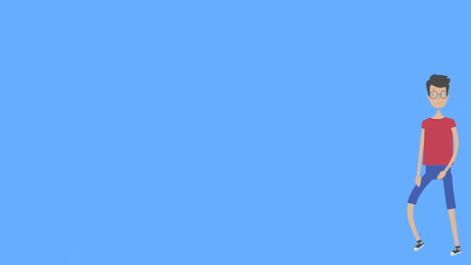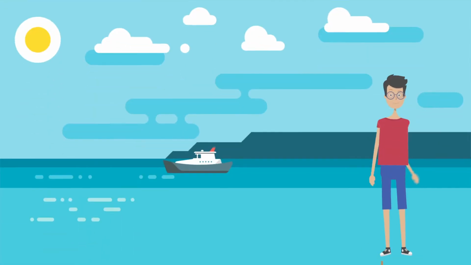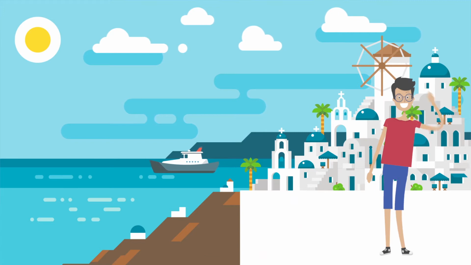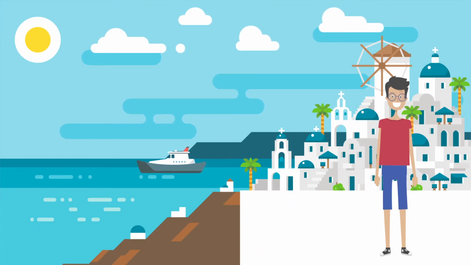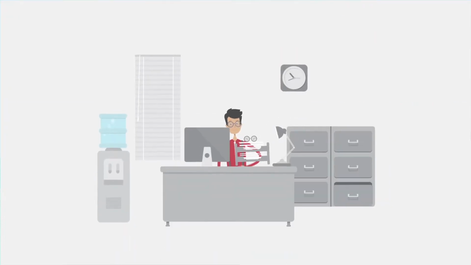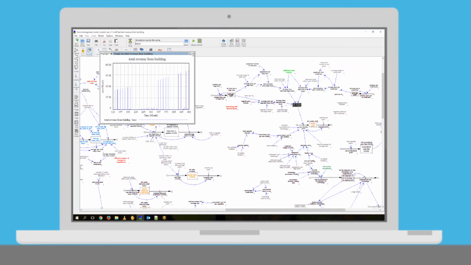Eric is a ship owner operating in Santorini. He wishes to expand his business by keeping his fleet highly competitive and also operational during the low season. He needs to decide if upgrading his current fleet will suffice, or if he needs to purchase new vessels. Eric runs a series of simulations to assess potential changes in his business.